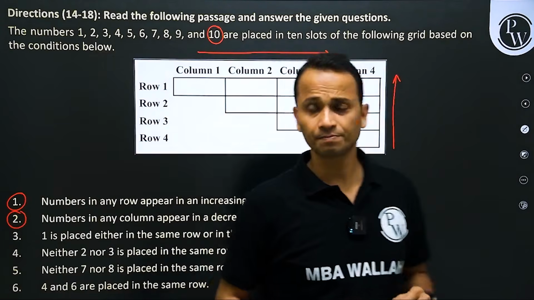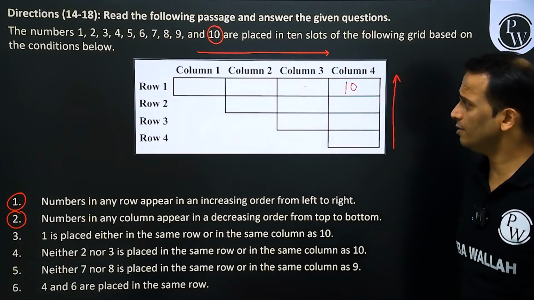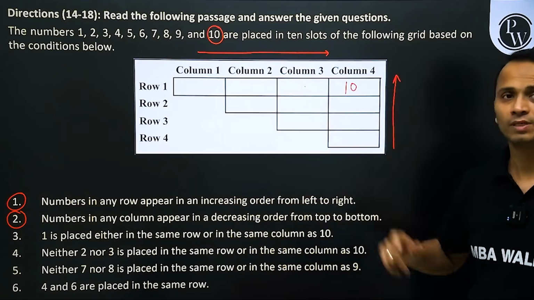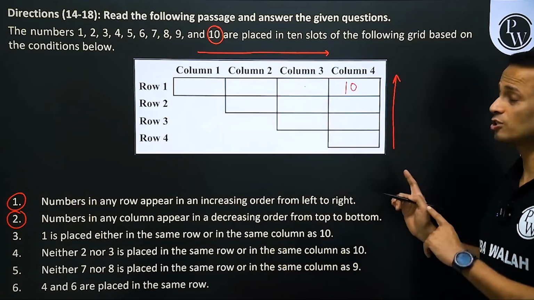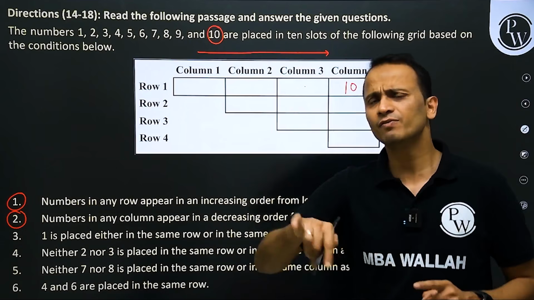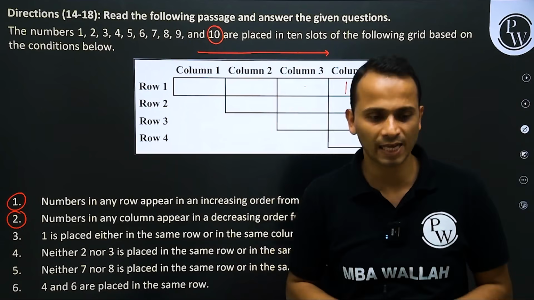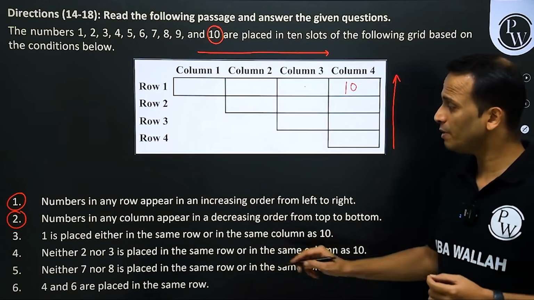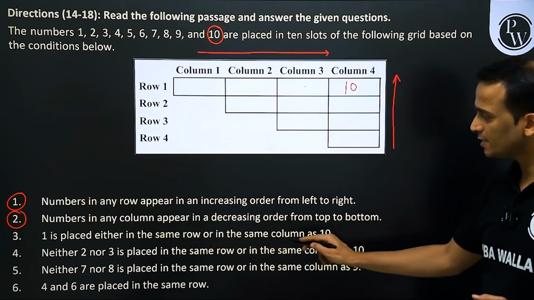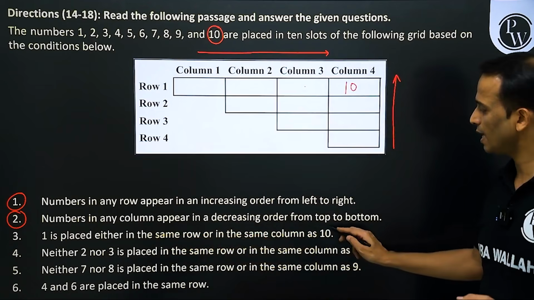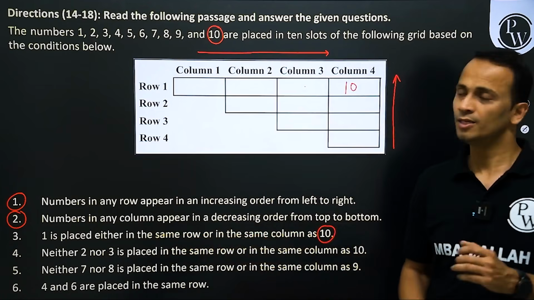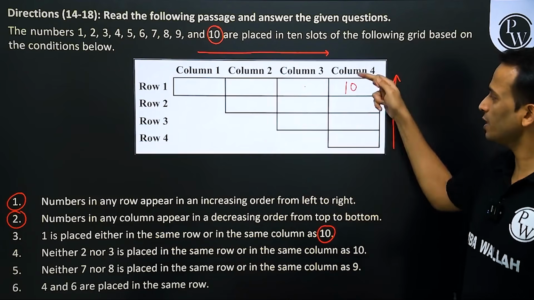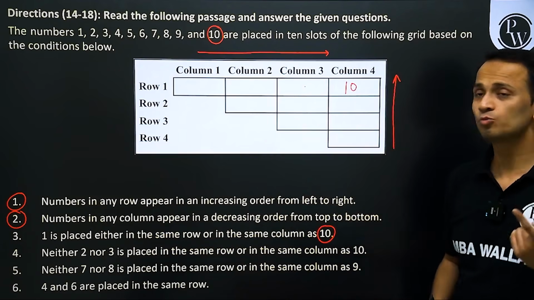So row 1, column 4, 10, the place is fixed. All right, fine. Now moving ahead. First and second condition will have to be followed entirely in this question. It's not just giving us the position of 10. It will help us in determining the other things as well. Let's move ahead. Now, 1 is placed either in the same row or in the same column as 10. 1 is the smallest number.